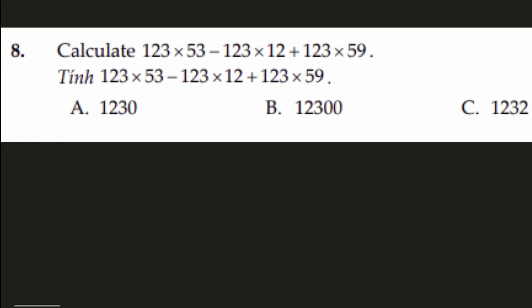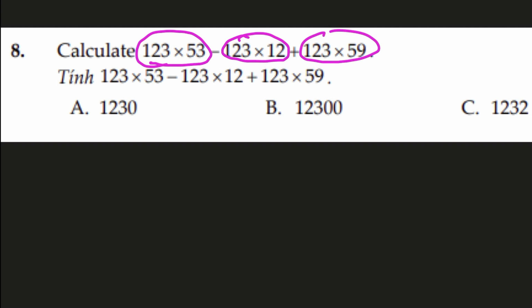We are on to question number 8. There is a number sentence for us: 123 times 53 minus 123 times 12 plus 123 times 59. There's a series of operations, but looking at the BODMAS rule, we have to think of multiplying or dividing first before we can add or subtract.